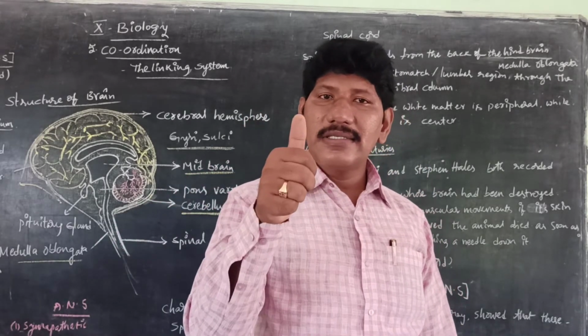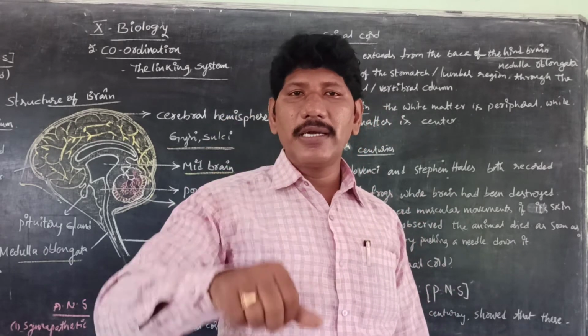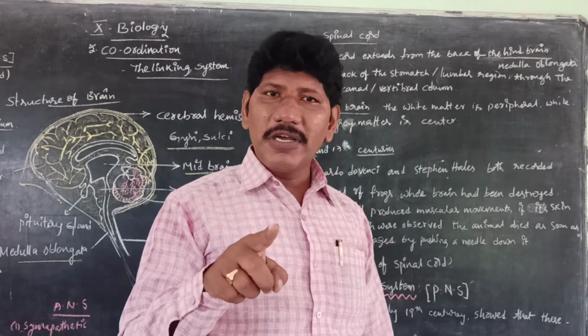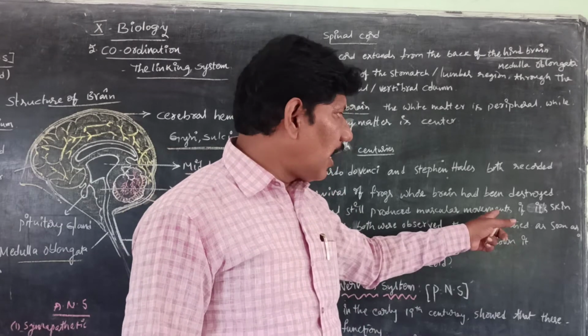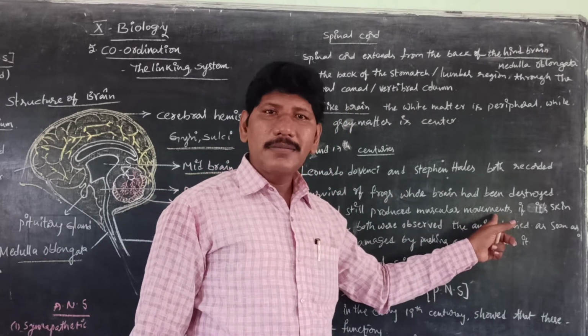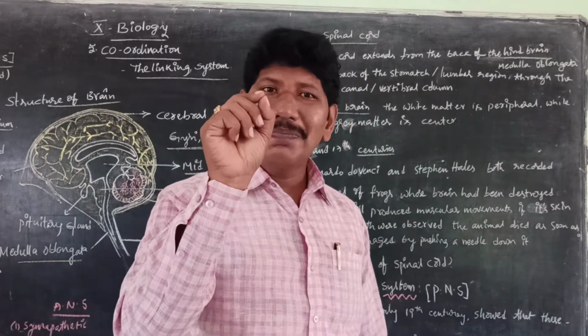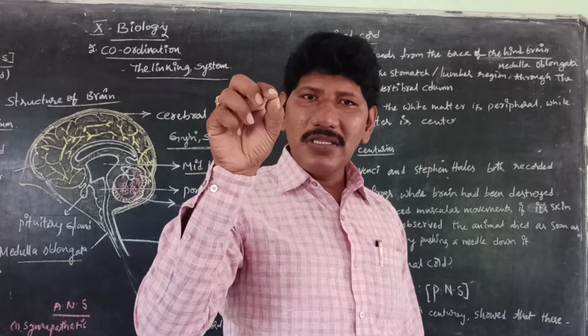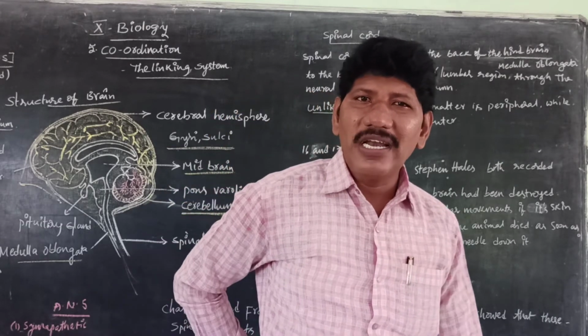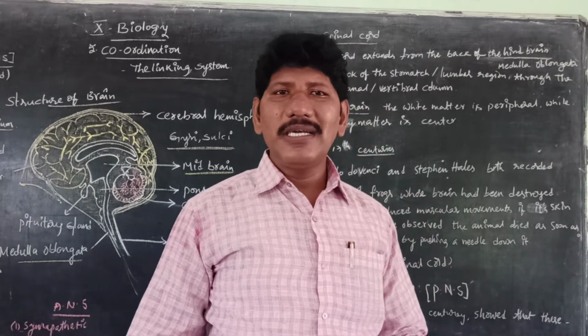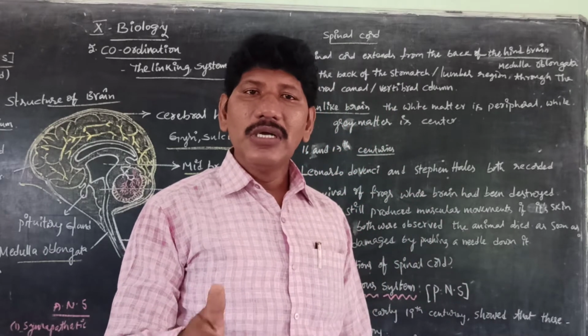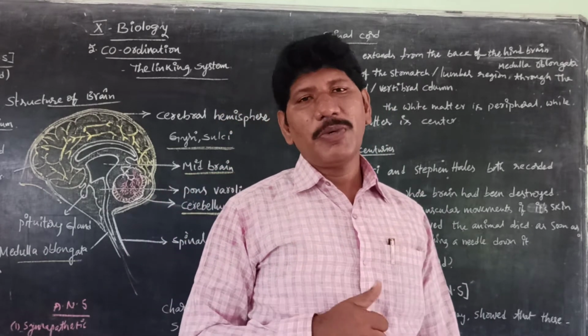So it says about the importance of the spinal cord. Even a frog can survive after the brain is destroyed, but when they pinch the safety pin in the skin over the spinal cord, it dies immediately. So it is the importance of the spinal cord.